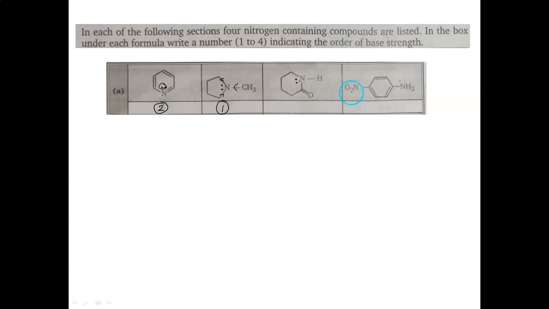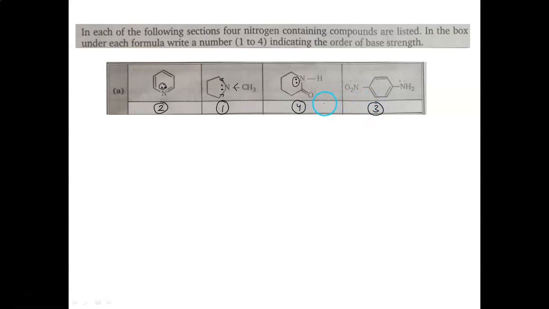In the third one, we see that because of NO2, here in the third molecule we can see that it can actually have a tautomerism and convert into N double bond OH. So what happens is, this lone pair, because of this C double bond O in vicinity, is not able to remain at nitrogen. Therefore this will be coming at fourth position in order of basicity, and this would be in third position.